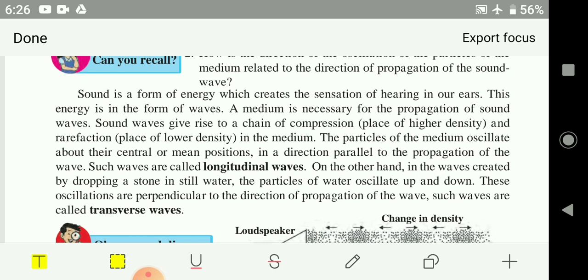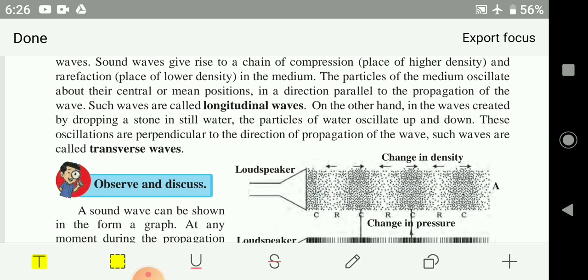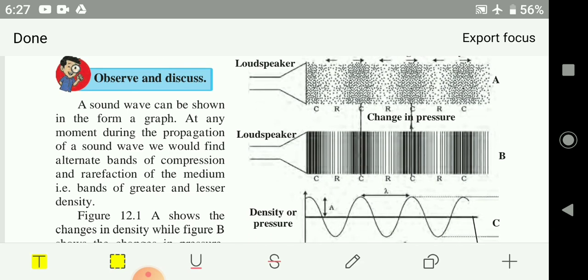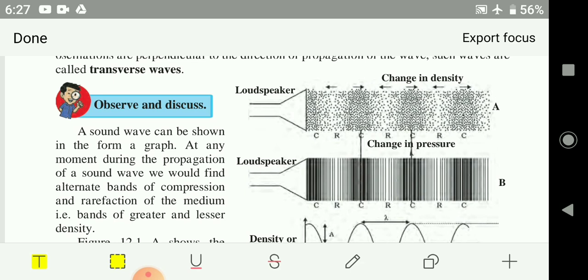Wherever the sound is traveling through any medium, the particles of the medium vibrate and this vibration creates waves. These waves are called longitudinal waves. Okay, so here you have learned much about sound waves. Compression and rarefaction are formed. Compression means where the particles are dense because of the sound, you are pushing the particles, so that is called compression. And rarefaction means where the particles are rare, okay, the density is low. So this creates a motion in the medium, creates a wave.